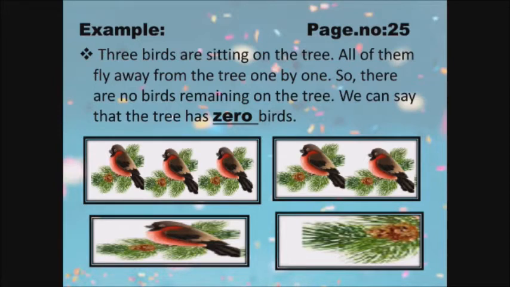See the picture here. In the first picture, three birds are sitting. In the next picture, only two birds. One bird flew away and we have two birds remaining. In the third picture, only one bird. So again one bird flew away, and we have only one bird remaining. In the last picture, we don't have any birds. All the birds have flown away. So this we can say is zero birds. So this is zero. When there is nothing, it is called zero.